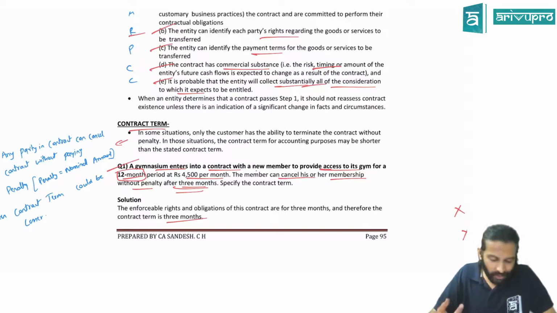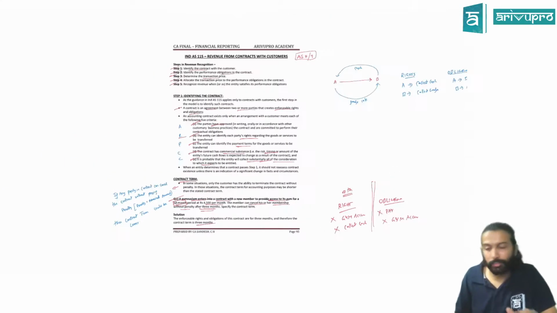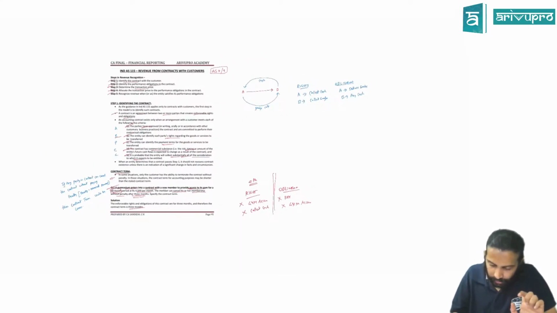Because after 3 months, the customer could cancel it without paying any penalty. Hence, we treat it as the contract term. Possible? Okay? Alright, this is what we learned.